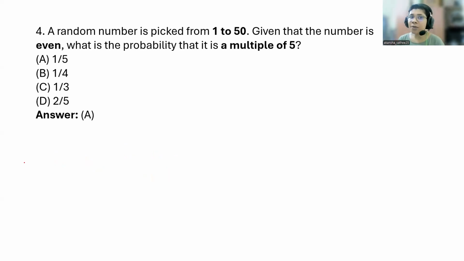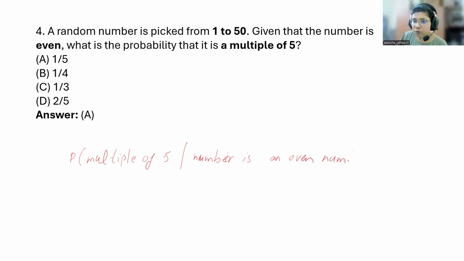Next, a random number is picked from 1 to 50. Given that the number is even, what is the probability that it is a multiple of 5? So probability of multiple of 5 given that the number is an even number.